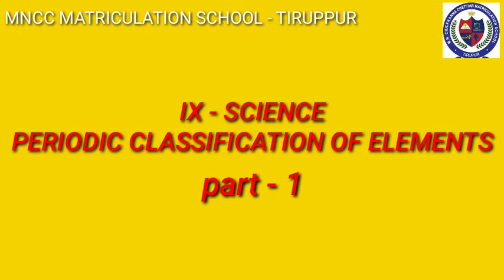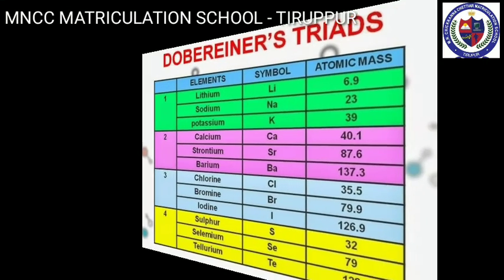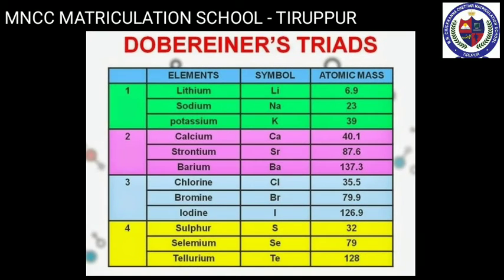In 1800 there were only 31 elements, but in 1865 the number became 63. Now 118 elements have been discovered. Now let us discuss the concepts of classification of elements proposed by various scientists from earlier to modern period.